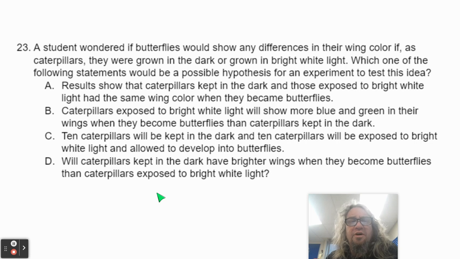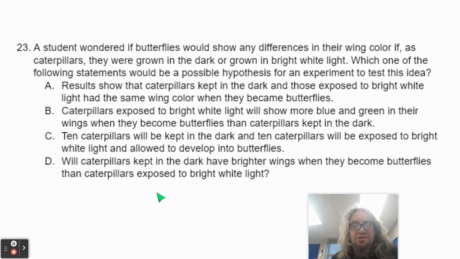23. A student wondered if butterflies would show any differences in their wing color if, as caterpillars, they were grown in the dark or grown in bright white light. Which of the following statements would be a possible hypothesis for an experiment to test this idea? Is it A, results show that caterpillars kept in the dark and those exposed to bright white light had the same wing color when they became butterflies?